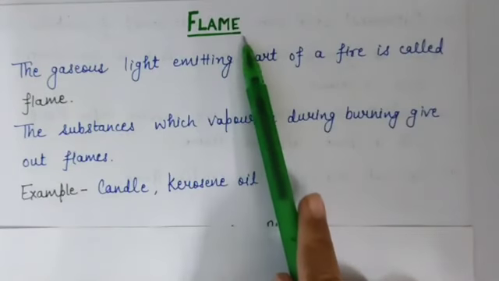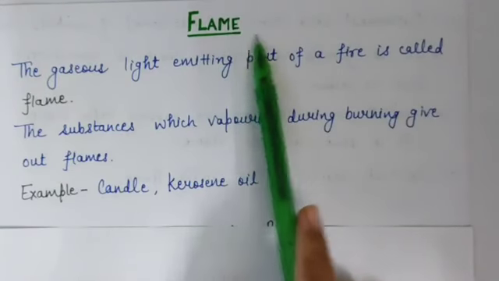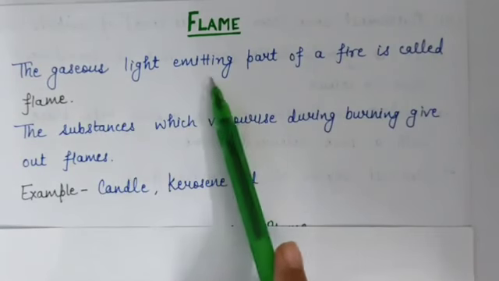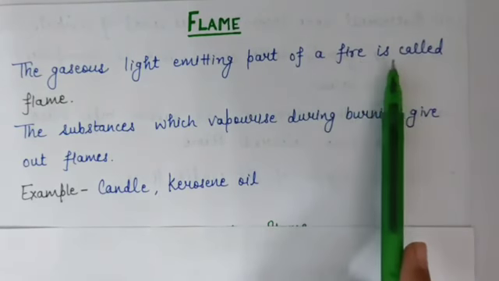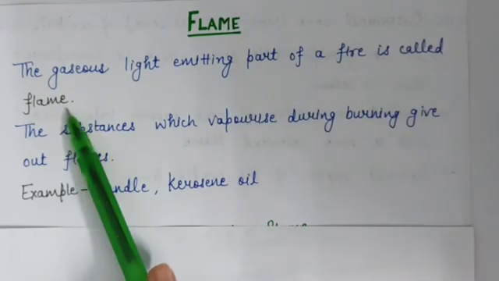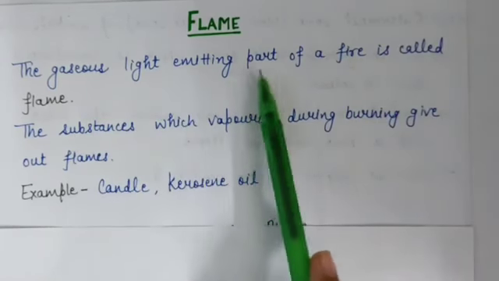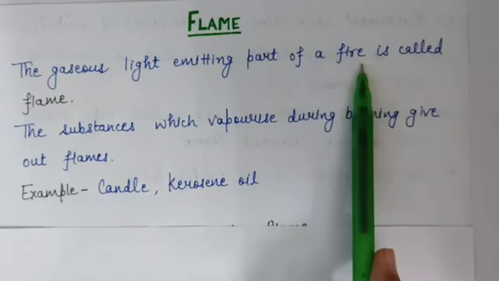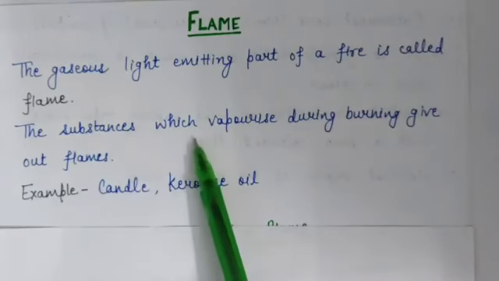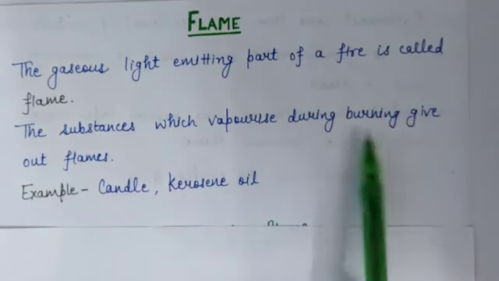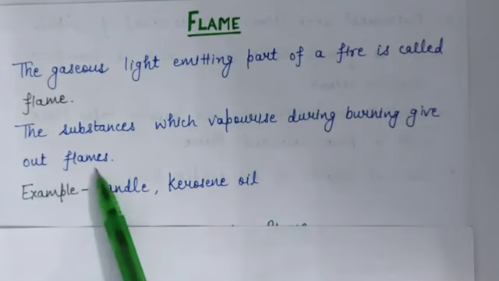Our first topic is flame. Now what is flame? The gaseous light emitting part of a fire is called flame. Okay, what is flame? Gaseous light emitting part of a fire. The substances which vaporize during burning give out flames.